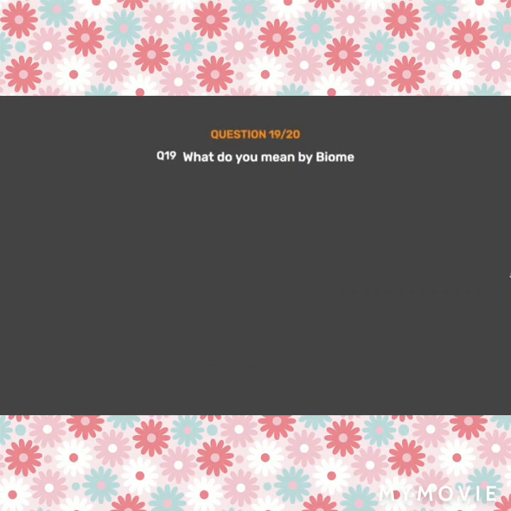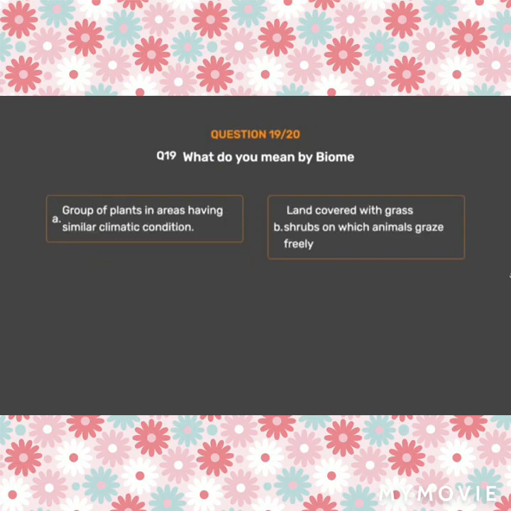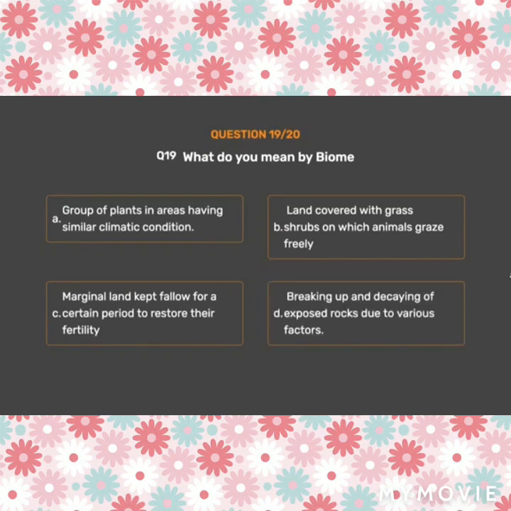Question number 19. What do you mean by biome? Option A. Group of plants in areas having similar climatic condition. Option B. Land covered with grass shrubs on which animals graze freely. Option C. Marginal land kept fallow for a certain period to restore their fertility. Option D. Breaking up and decaying of exposed rocks due to various factors.